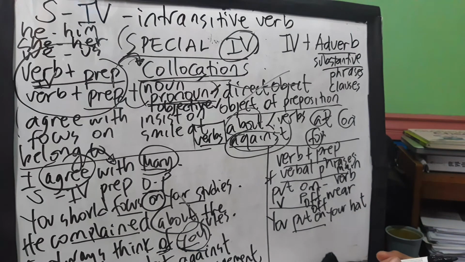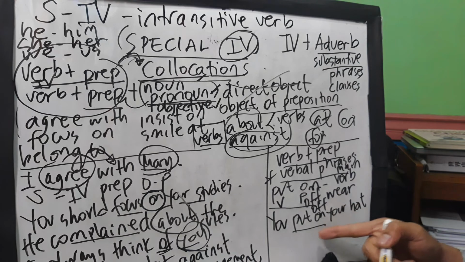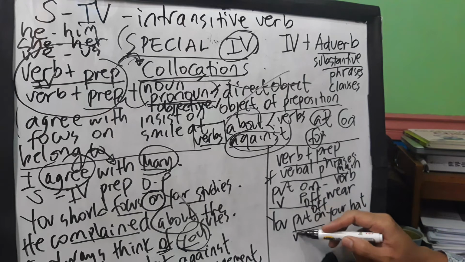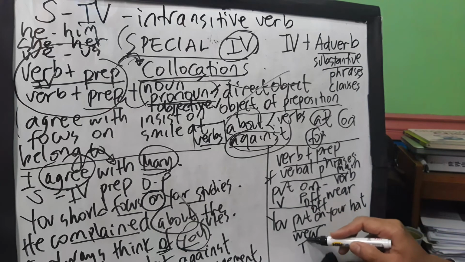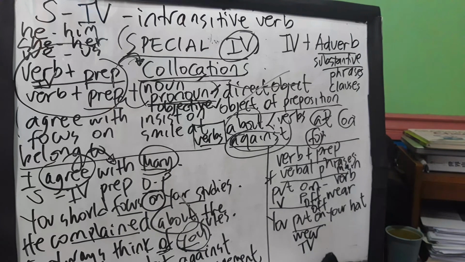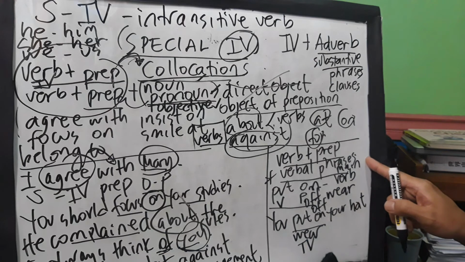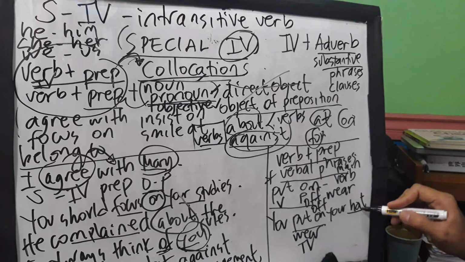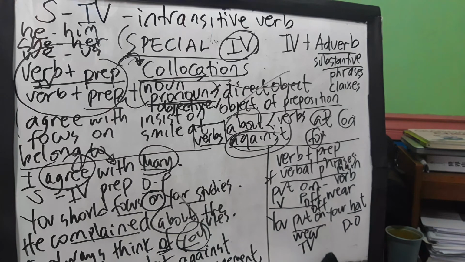Look at this example here. You put on your hat. Since this one is you put on, you put off, you wear, this is already a transitive verb. Usually, most of the time, it is a transitive verb, because it's already followed by a noun, which is your direct object. You put on your hat. You put off your hat. In that case, you remove your hat.